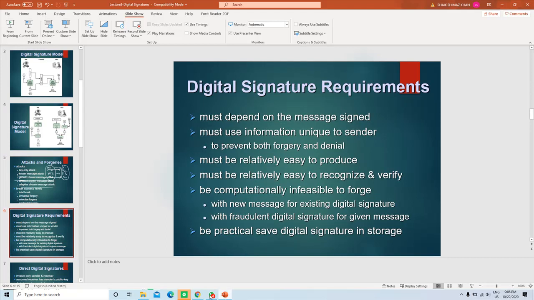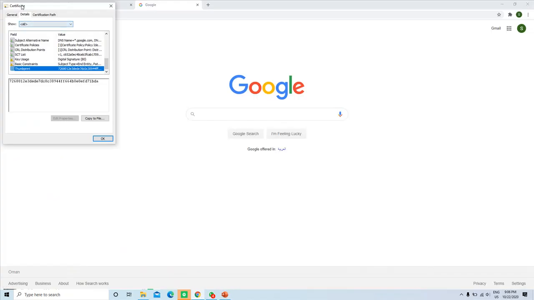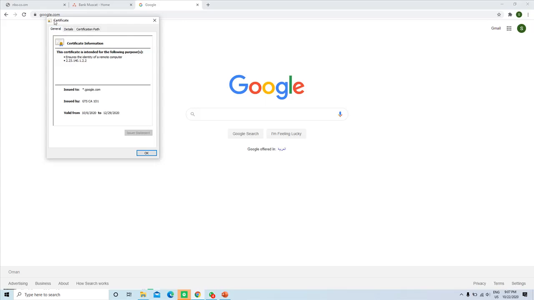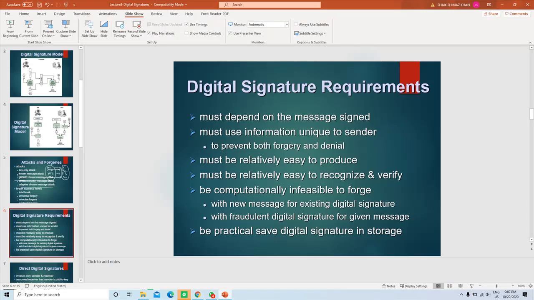For example, when the digital signature is created for Google, whatever information is provided in this certificate would be hashed, and it would be encrypted using the private key to create the digital signature. So it must use information unique to the sender, and it should be easy to produce.